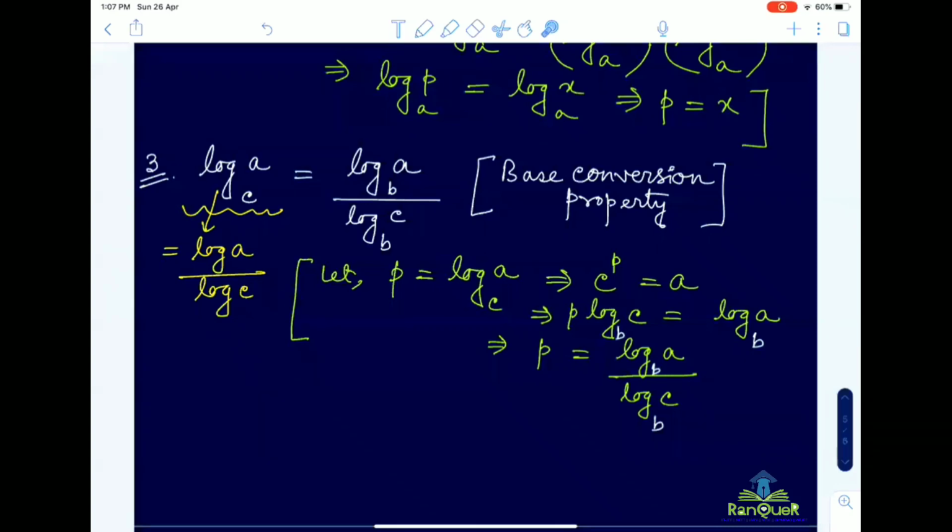In this case, we are not writing any base here. That means by default these are the same base, equal base. When you are not writing anything, by default the base is 10. Whenever I write base equal to b, that means some specific base, suppose 2, 3, 4, whatever.